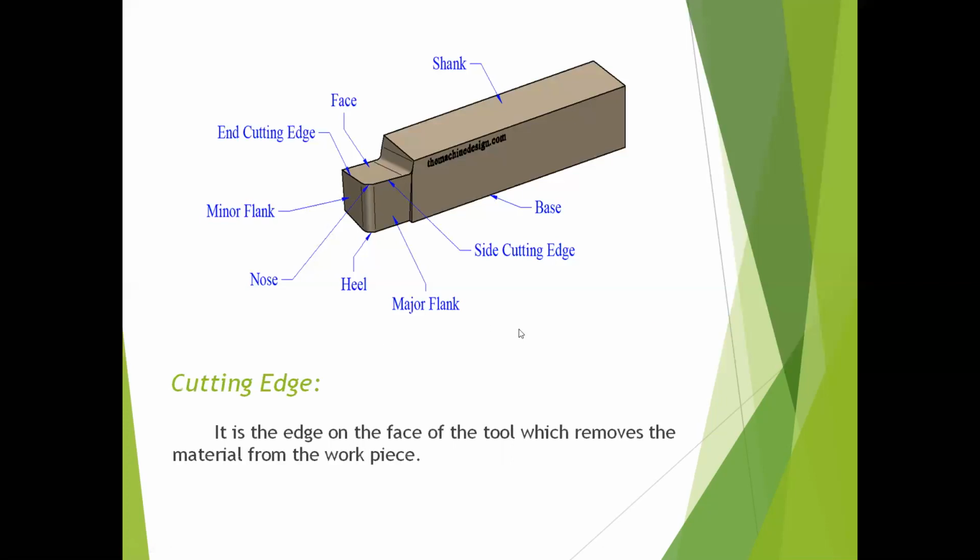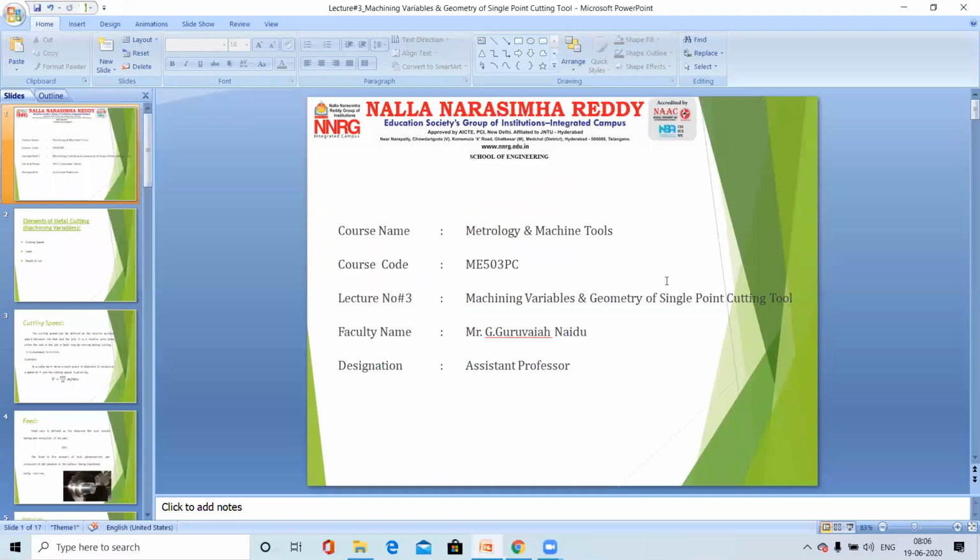Cutting edges. The cutting edge is what is used to remove the material. By using that edge, we are going to remove the material from the workpiece. Here, this is the end cutting edge and this one is the side cutting edge. Based on the operation, we are going to remove the material with either the end cutting edge or the side cutting edge. But out of these two, only one cutting edge is effectively involved in the material removal process, because I already told you this is a single point cutting tool. So these are about the machining variables and geometry of a single point cutting tool. Thank you.